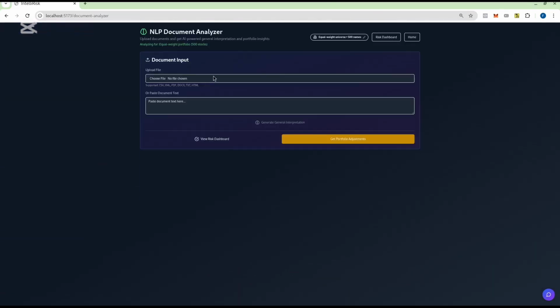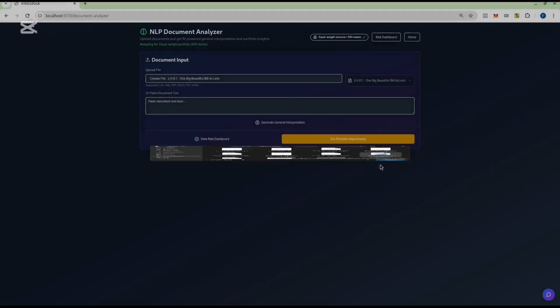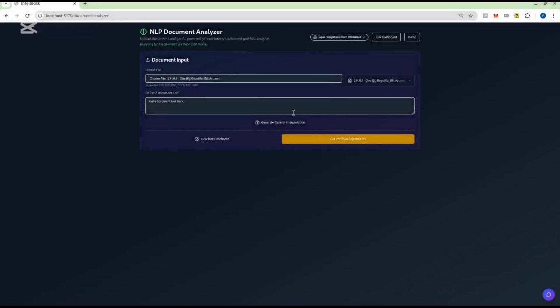So the first module, called Document Analyzer, you can basically input any text, like global text data. You can also paste it, but here we input basically the One Big Beautiful Bill Act, and we will ask our AI to basically analyze it and give us general information and interpretation on it. We will also be able to get portfolio adjustment of stocks, what to switch, and the positions to hedge from.